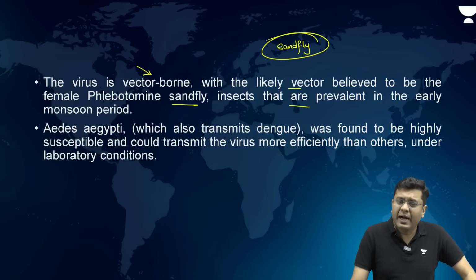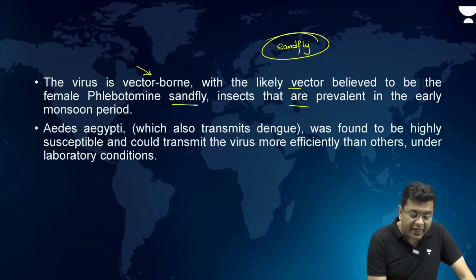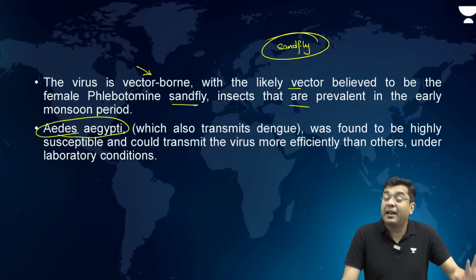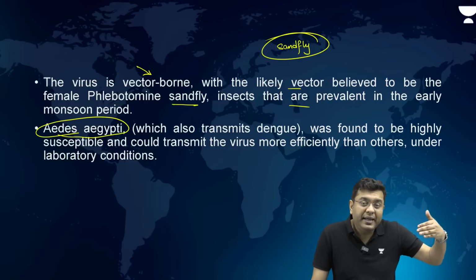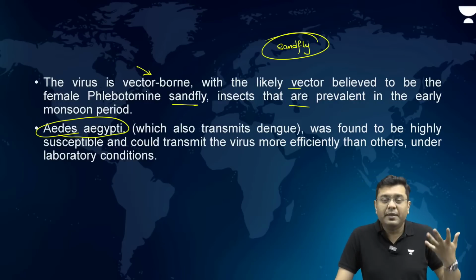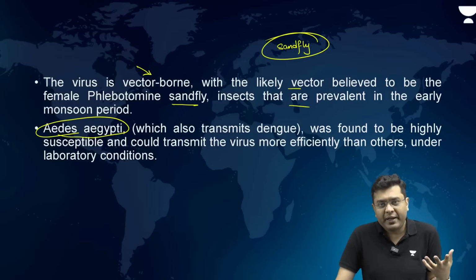Now, under laboratory conditions, even Aedes aegypti, which is a vector of dengue, has been seen to be able to transmit it. In reality, we still have not traced that, but it might be possible that in the present circumstance, when dengue outbreak is quite common in India, Aedes aegypti might also be at work.